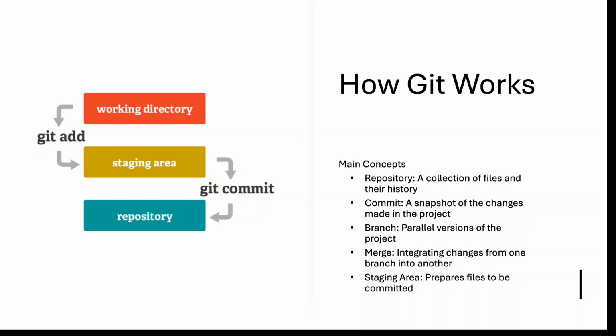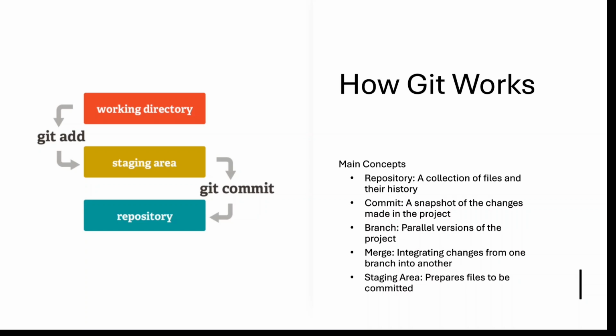So basically, till now, Git is like when you are working on a big project with different versions and everybody is working on it.